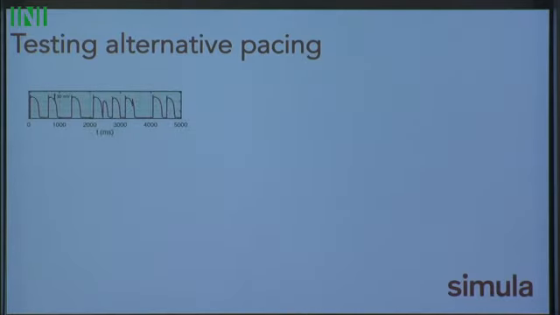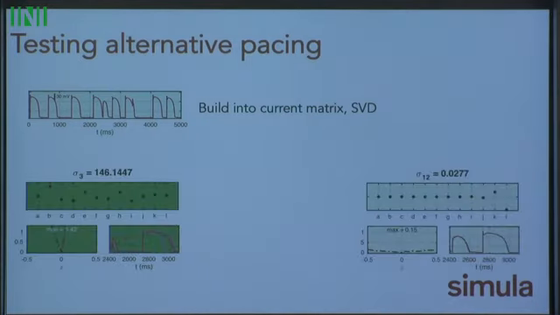Here we have an alternative pacing train. We have our pacing at various times. We'll build this whole thing into a current matrix and do the exact same SVD analysis. Again, we see that we have early singular values that are high and have high change in the waveforms, and our last one still you see basically nothing.